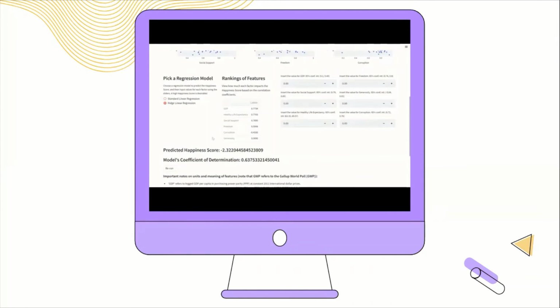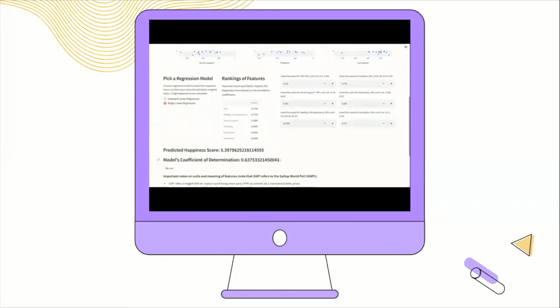You can see that the predicted happiness score and the coefficient of determination have changed accordingly. The rankings of features section that you see here shows how much each factor impacts the happiness score. We can see that GDP has the highest impact, whereas generosity has the least impact. This section on the right here is where you enter the values for the factors. We have provided the 95% confidence intervals for each factor so that the user has an idea of what kind of inputs will produce reasonable results.